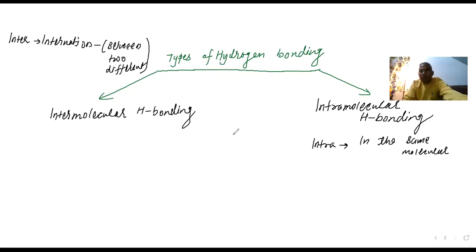So here, inter means between. Let me write the details.